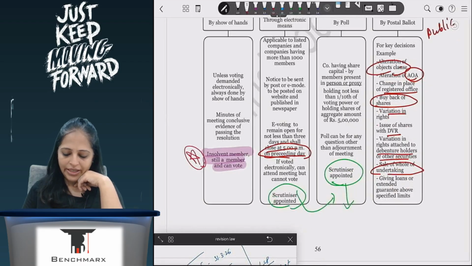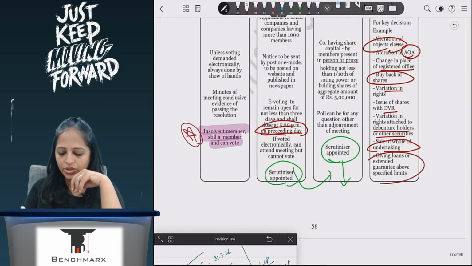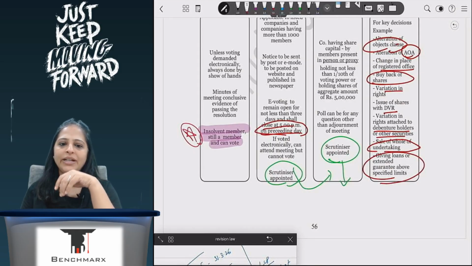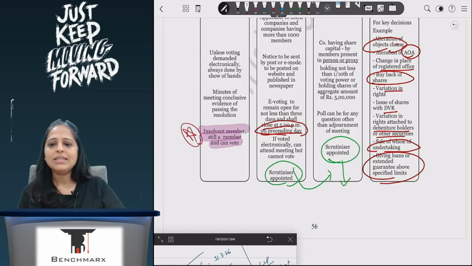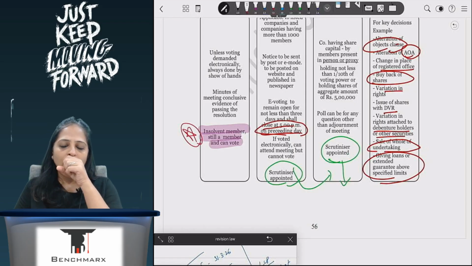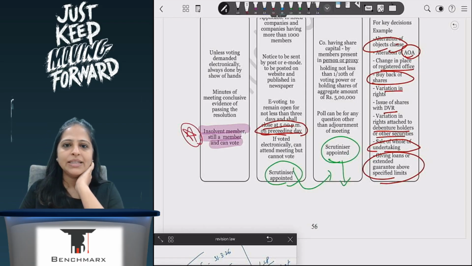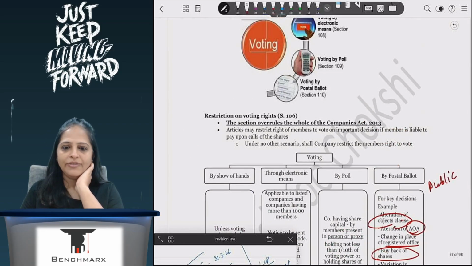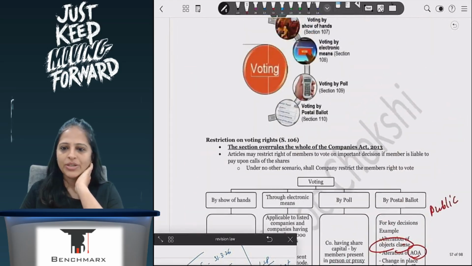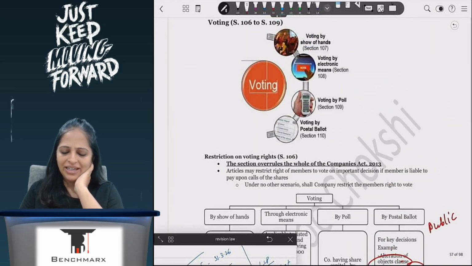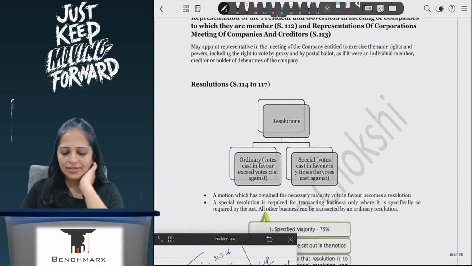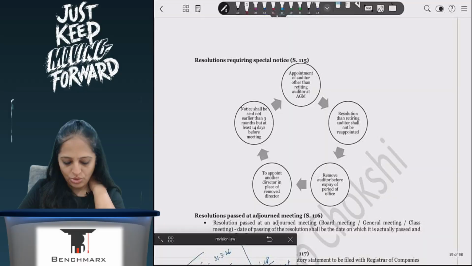Sale of whole of undertaking, giving loans or extended guarantee above the specified limits. There are limits given for this, and if it is above the specified limits, then you will have to take voting by way of postal ballot. Okay, so are we understanding this? Again, very less likely to be asked as a theory question, but in case it is asked, then you should know.